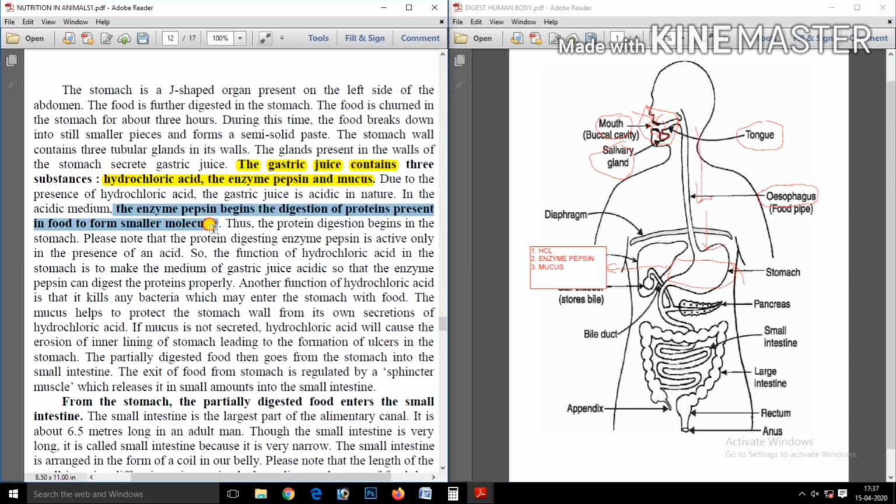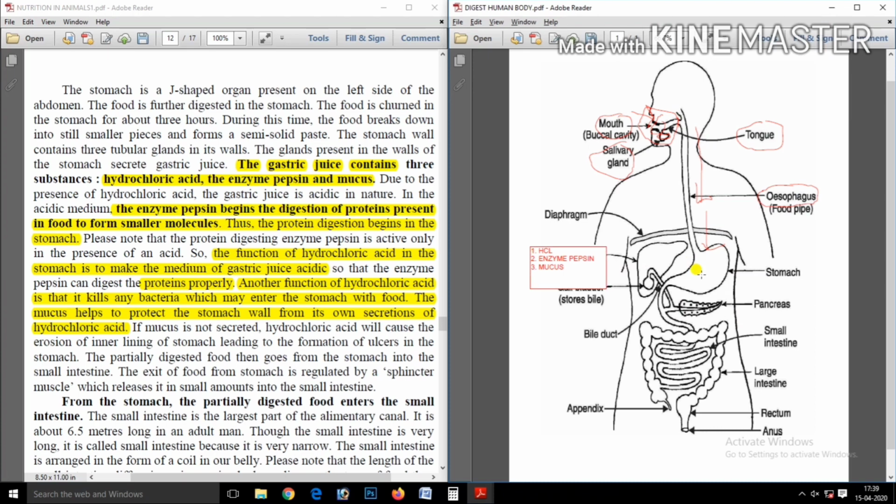Now the pepsin enzyme digests the protein present in our food, and the hydrochloric acid makes an acidic medium for the digestion. The hydrochloric acid also kills the bacteria present in our food, and the mucus gives a lining inside the stomach to protect the stomach from hydrochloric acid.